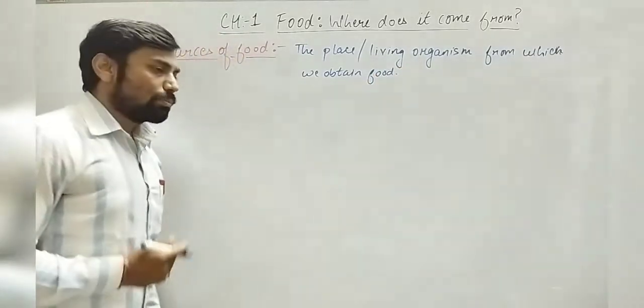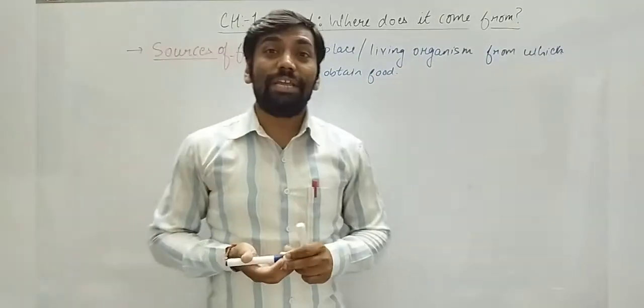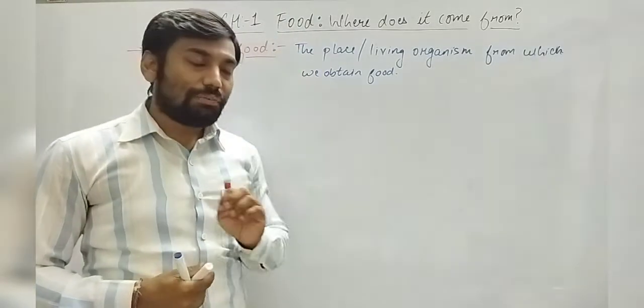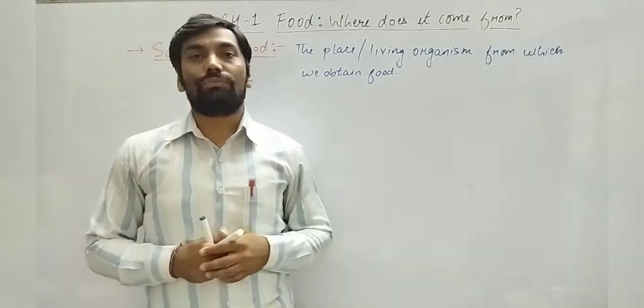So basically we all know there are two main sources of food. Broadly, we can divide them into two.